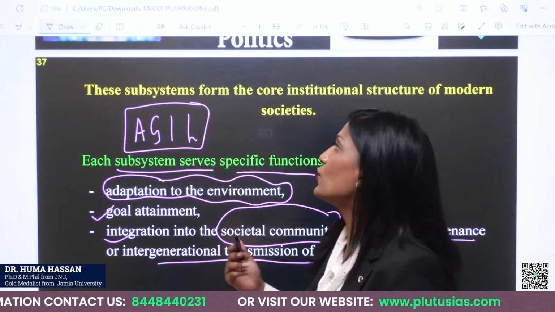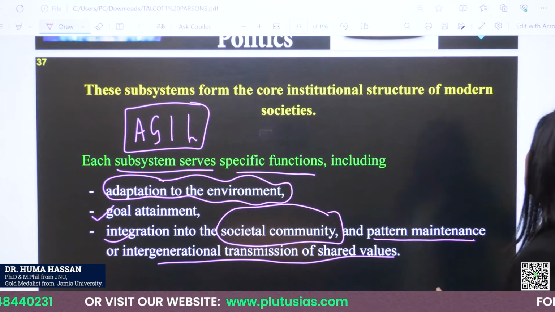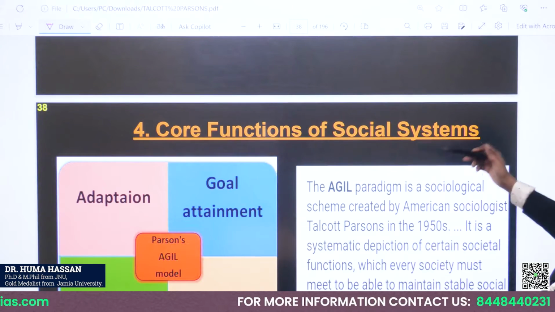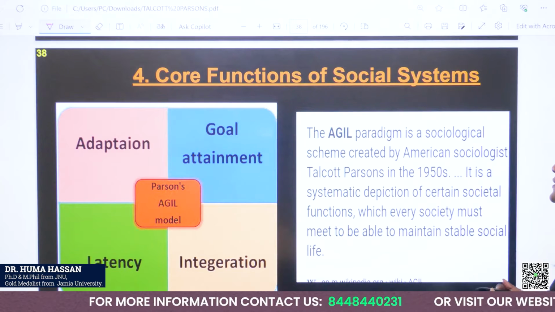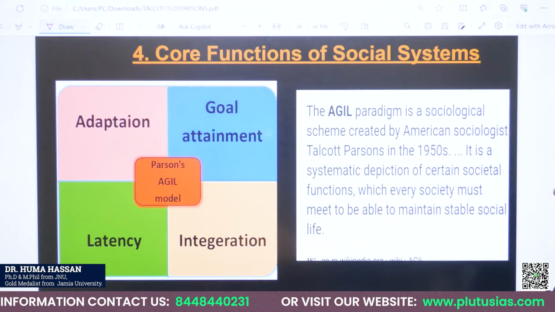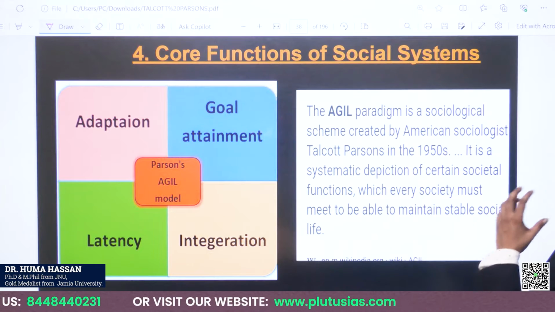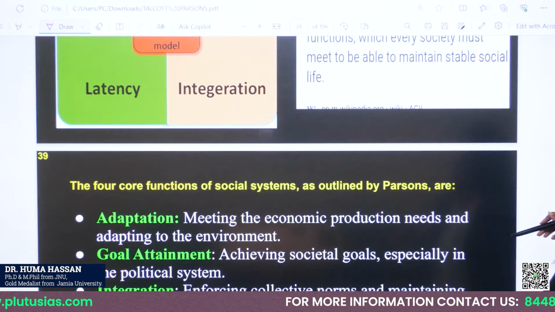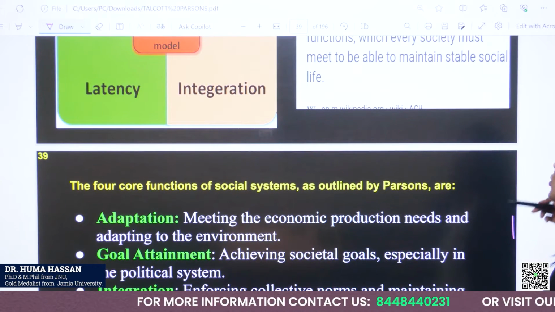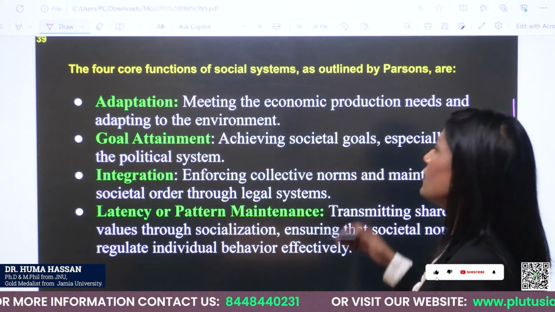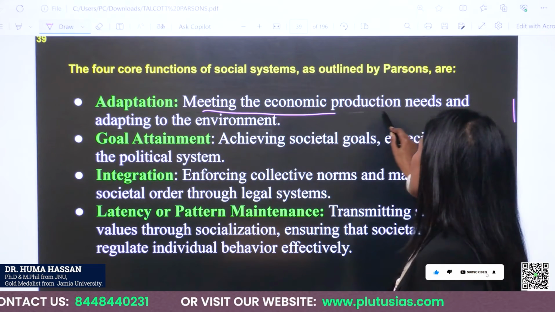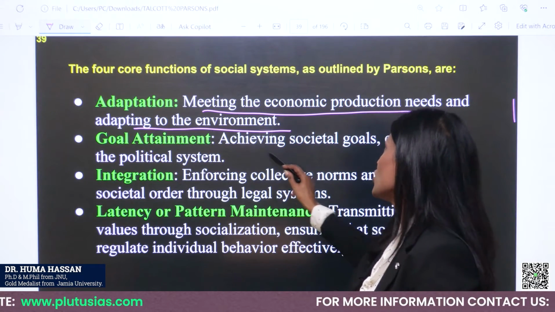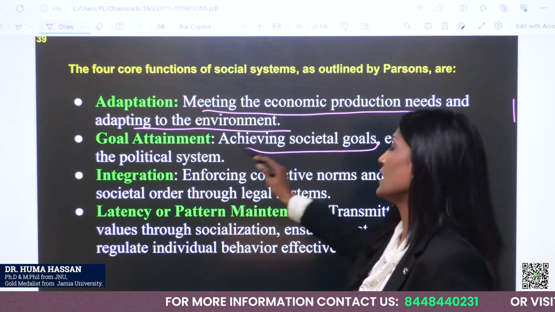This is really important to understand social system theory. These are the core functions of a social system: adaptation, goal attainment, integration, latency. Let's see how Parsons has outlined this. Adaptation, for instance, means meeting economic production needs and adapting to the environment. Goal attainment means achieving societal goals, especially in the political system.